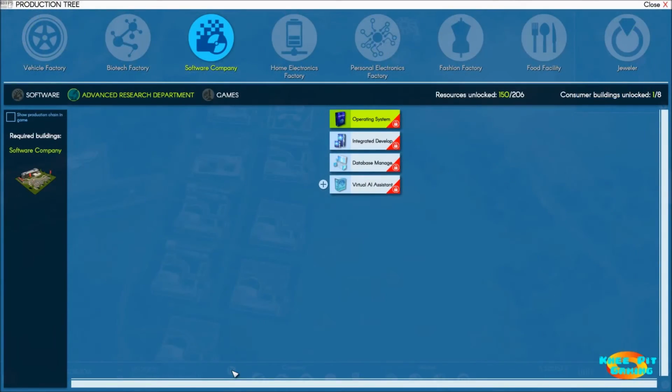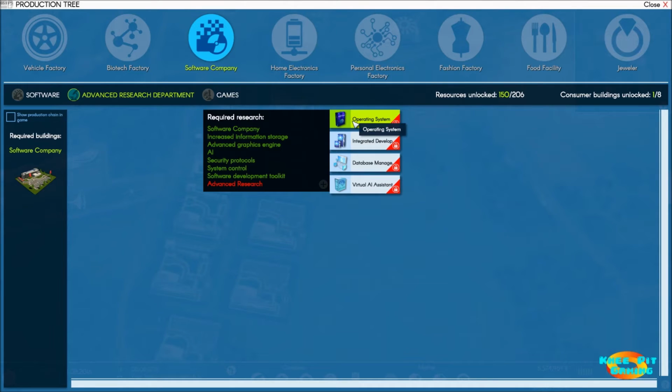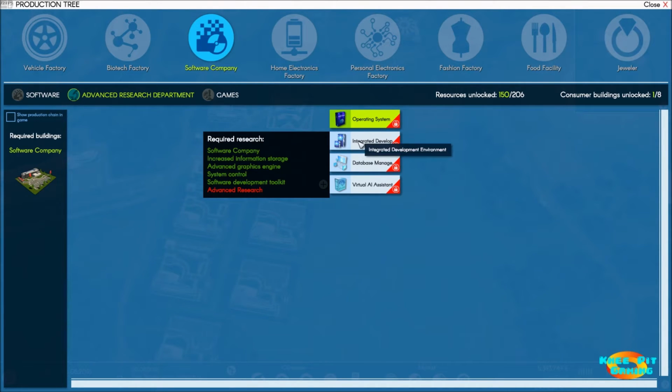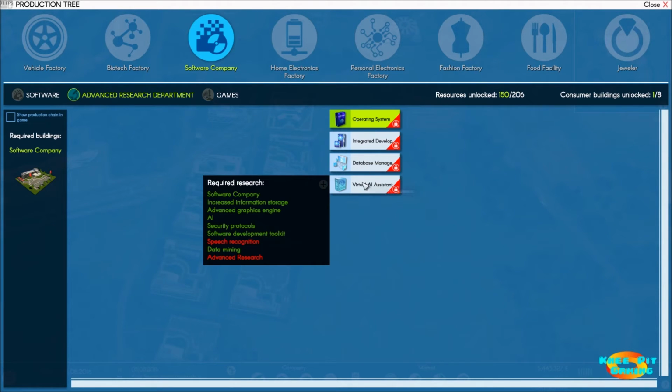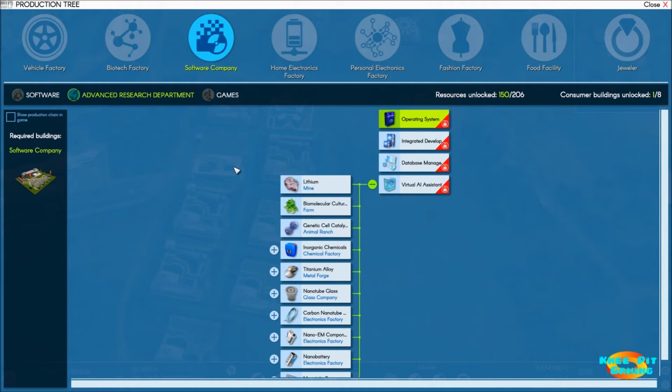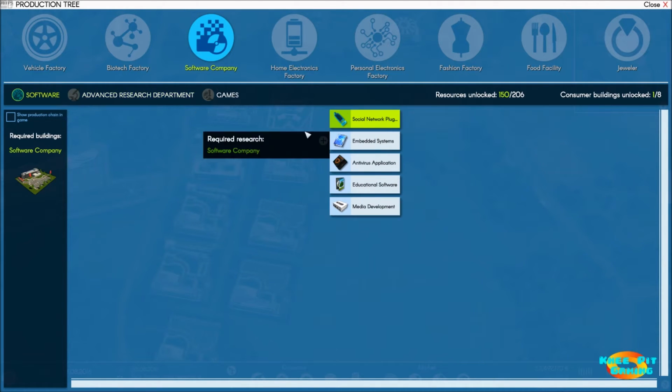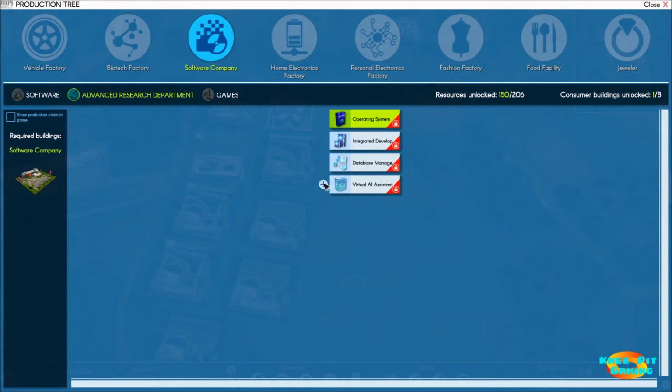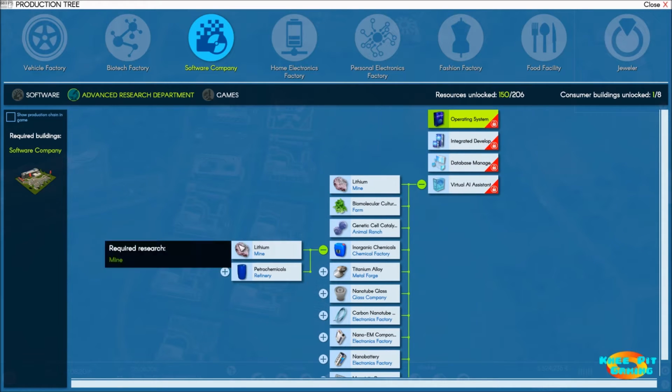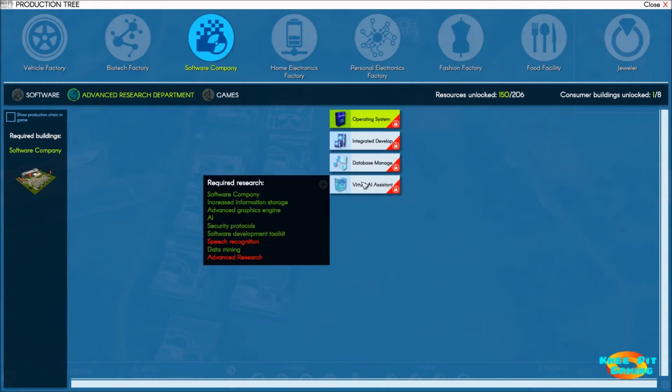If I come back over to this particular screen for production tree on advanced research, you can see if I want to make operating systems, everything is in the green for research except for advanced research. Same thing with integrated development, same thing with database management, and so on. Now, we're going to leave virtual AI assistant alone for the same reason that we were leaving embedded systems alone, only it's even worse over here. I mean, you've just got a production chain that's a nightmare for us right now.